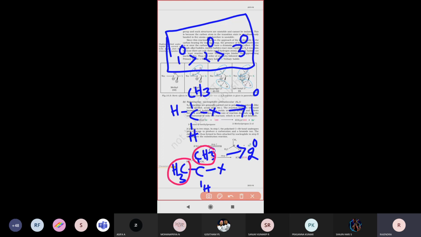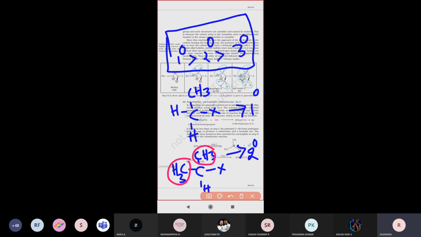When more bulky groups are present, there is more steric hindrance. And what happens? It is very difficult for the incoming nucleophile to attack this carbon atom.